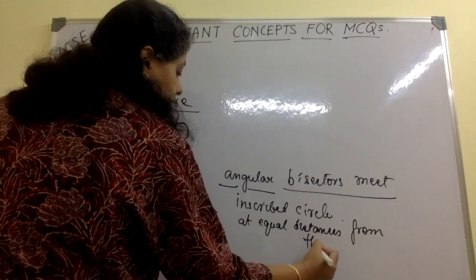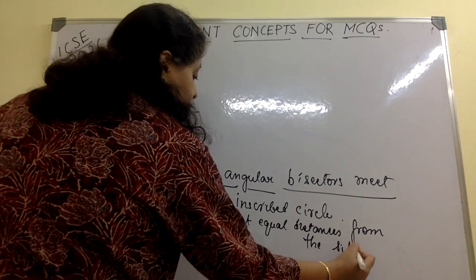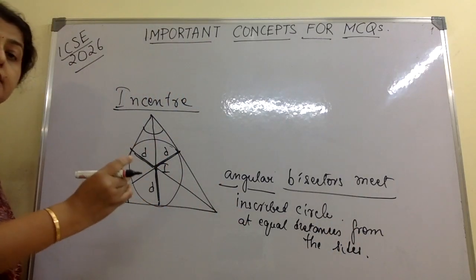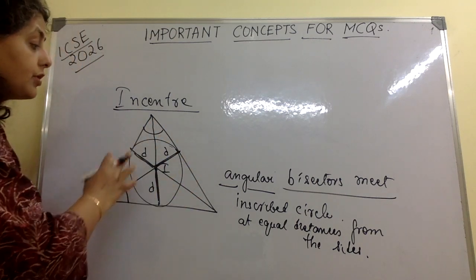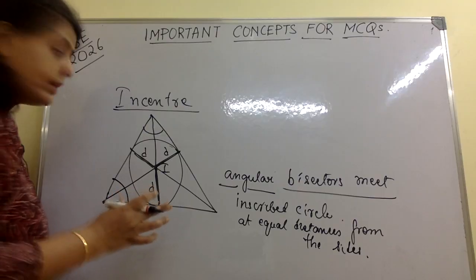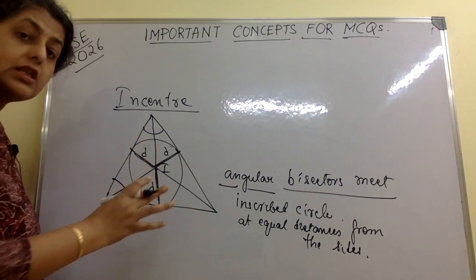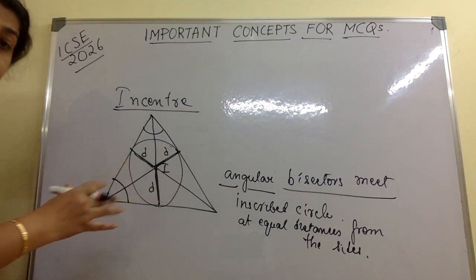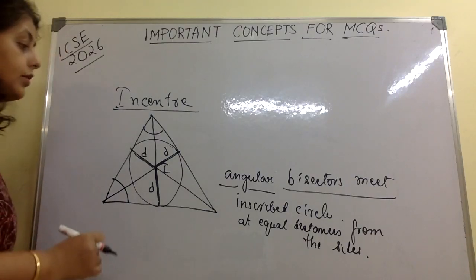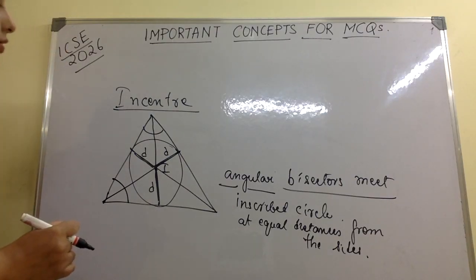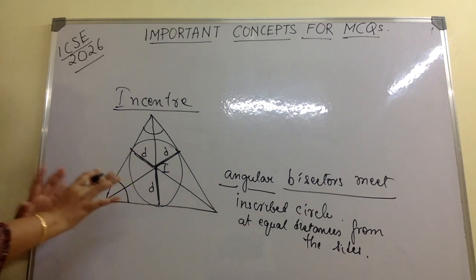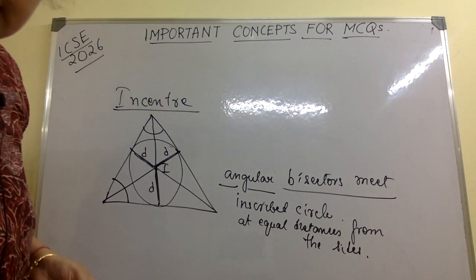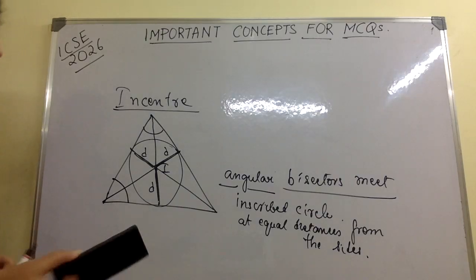They can also use the word that the incentre is equidistant from the sides of the triangle. So they can make an MCQ out of these. They can even make a question out of this. So these are a few properties of the incentre. Let's see some other properties.